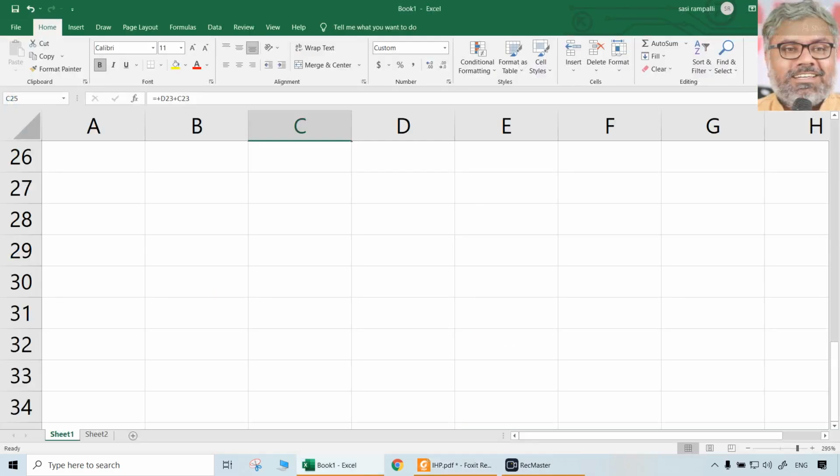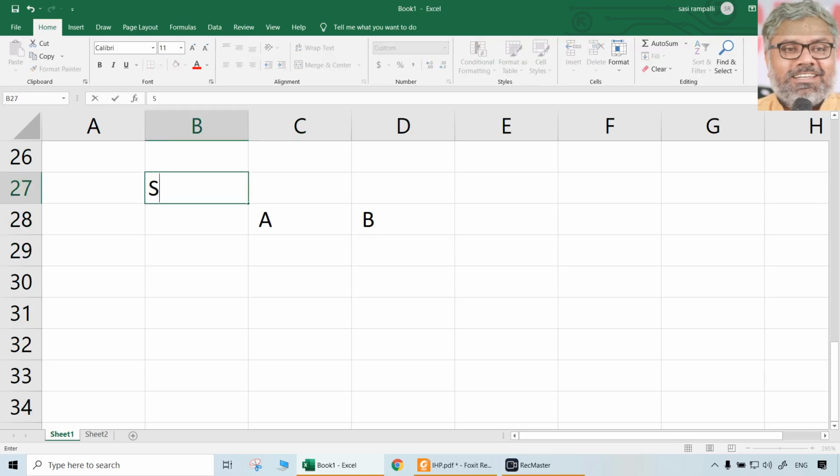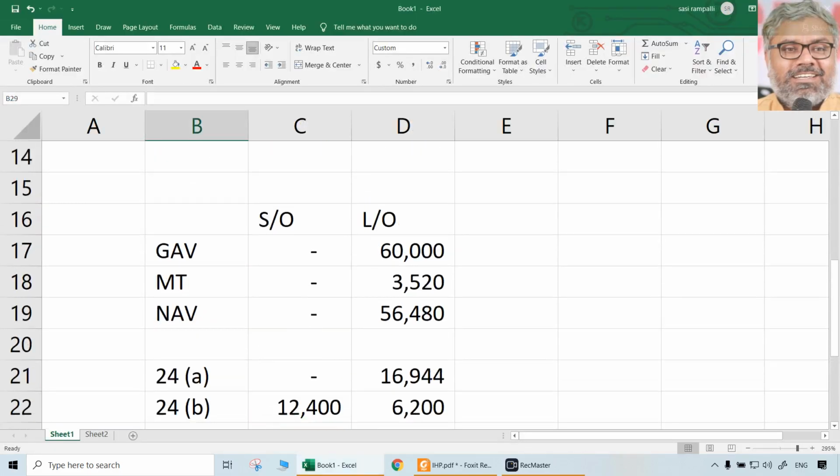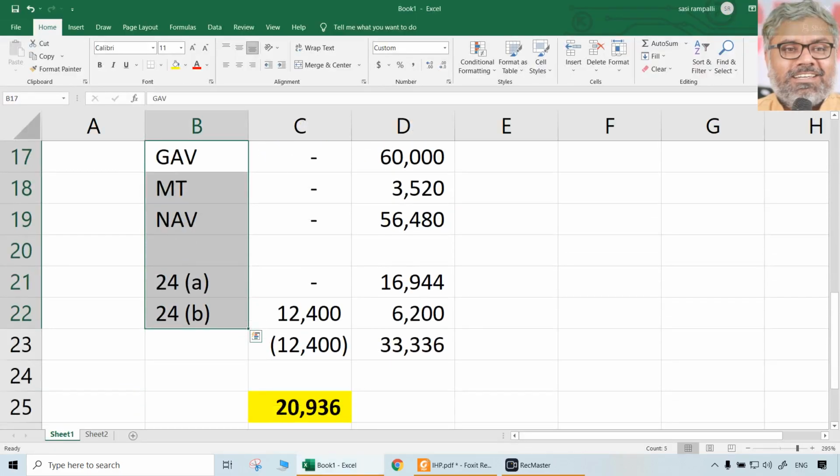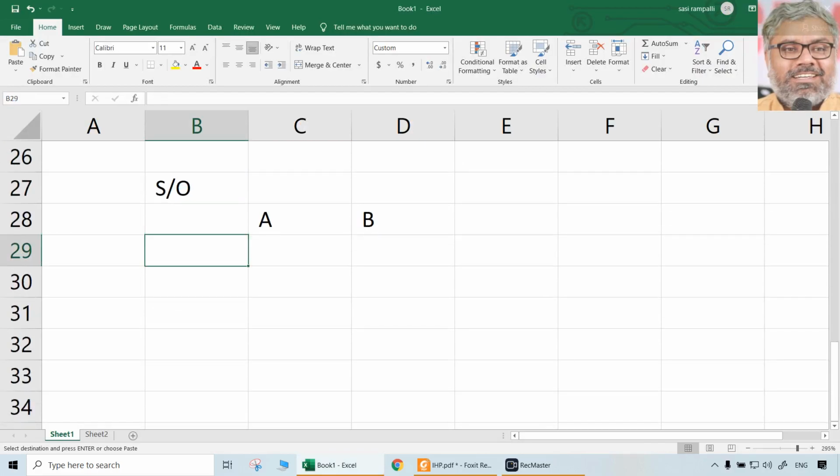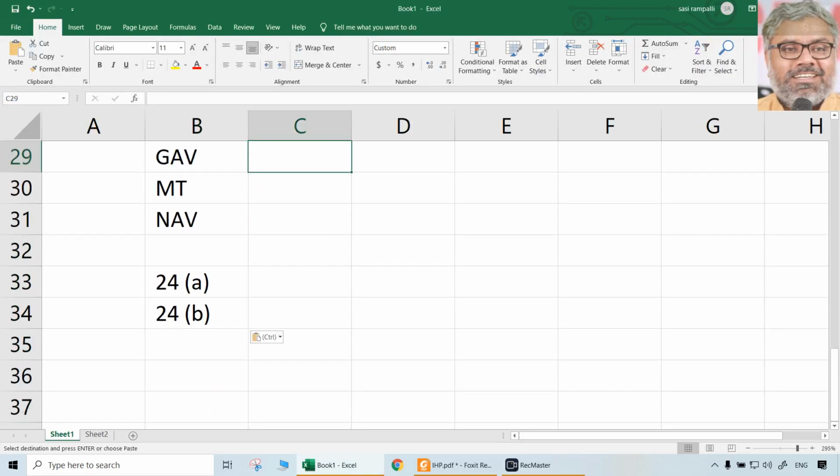Let us do this separately for A, Arun, B, Bimal. For self-occupied portion only first. Only for self-occupied portion. Naturally, there is no special thing here.